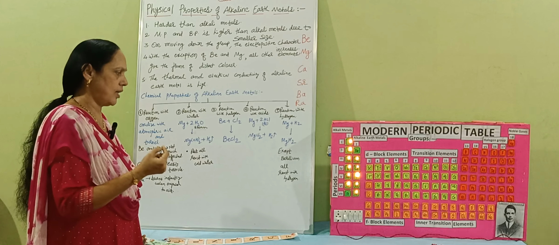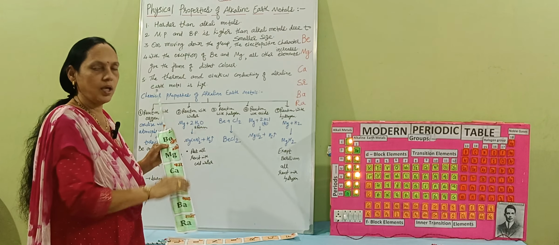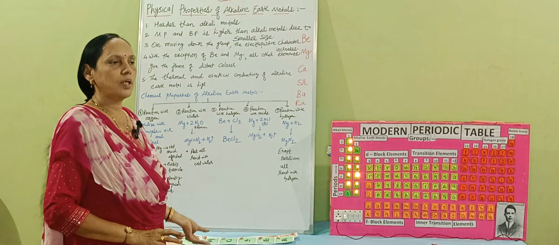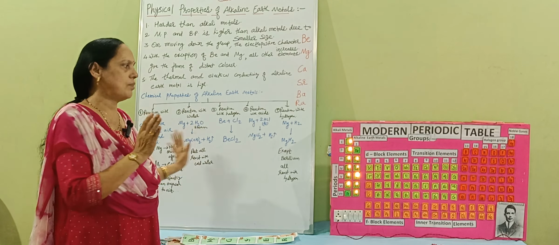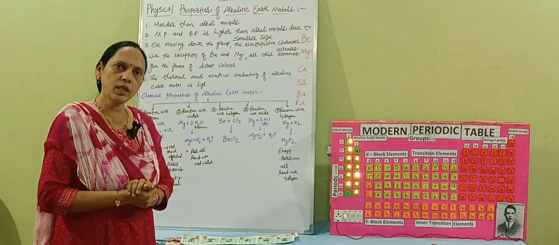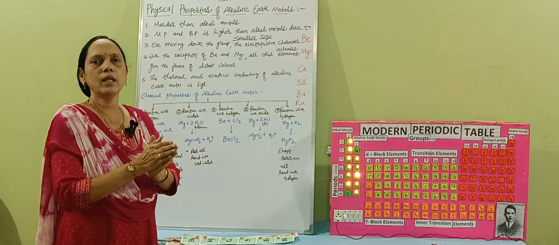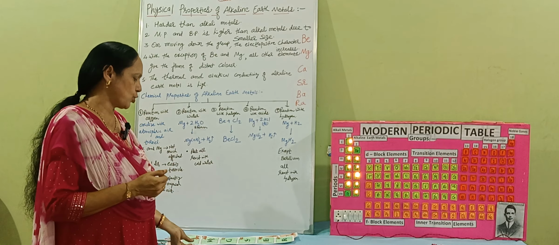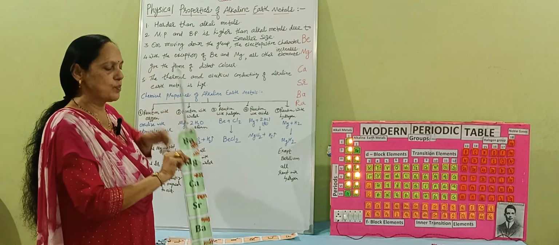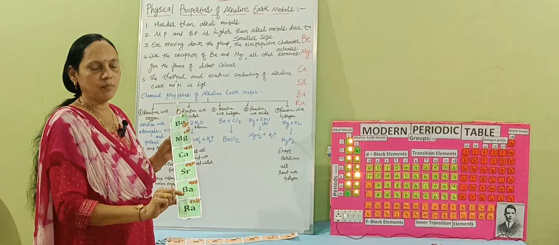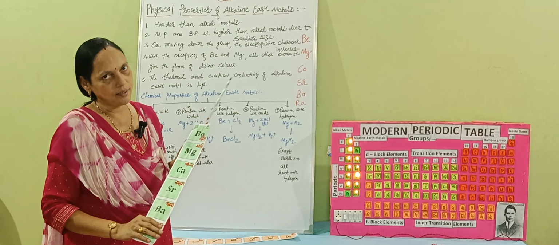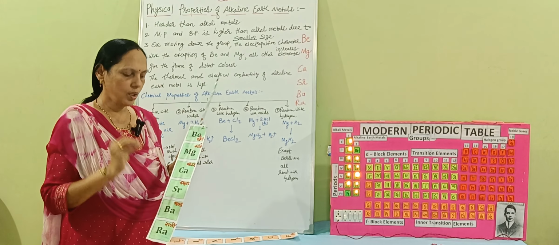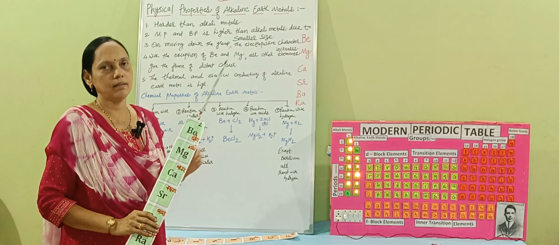Some exceptional things are there: except beryllium, all others react with hydrogen and form the hydride, like magnesium hydride. In this way, on the basis of these chemical reactions, we can identify that particular unknown element which is given to us, which one it actually is. Either it's beryllium or it's magnesium, calcium, strontium, barium or radium. In this way, we can identify on the basis of these physical and chemical properties. So this is all about the alkaline earth metals.